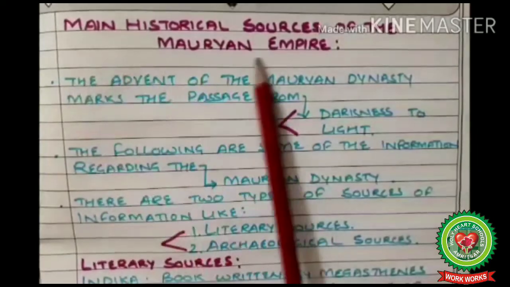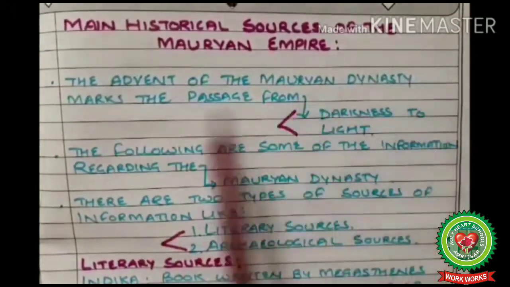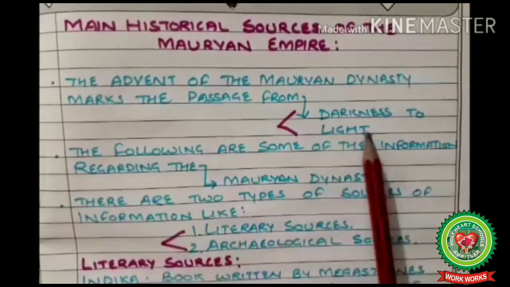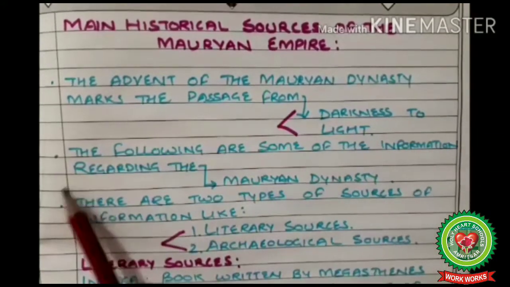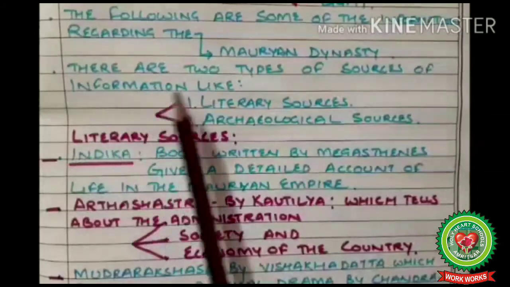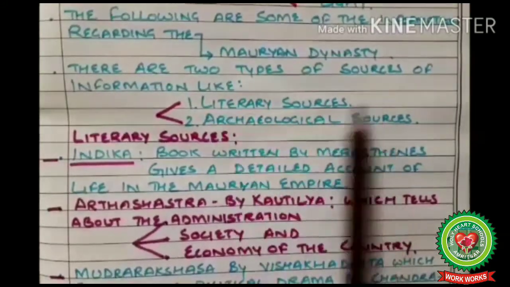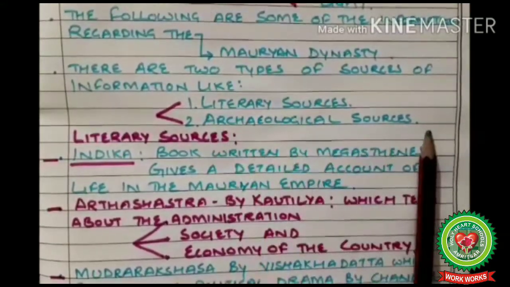Main historical sources of the Mauryan Empire. The advent of Mauryan dynasty marks the passage from the darkness to light. The following are some of the information regarding the Mauryan dynasty. There are two types of sources of information: literary sources and archaeological sources.